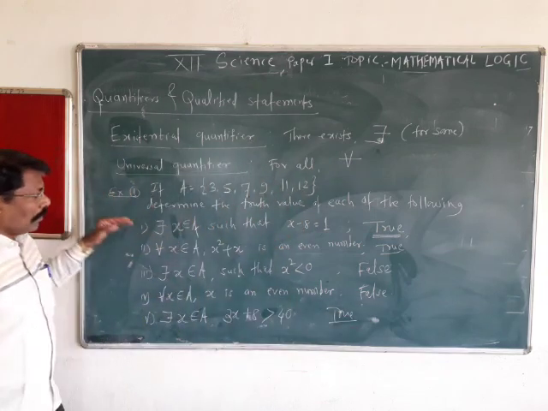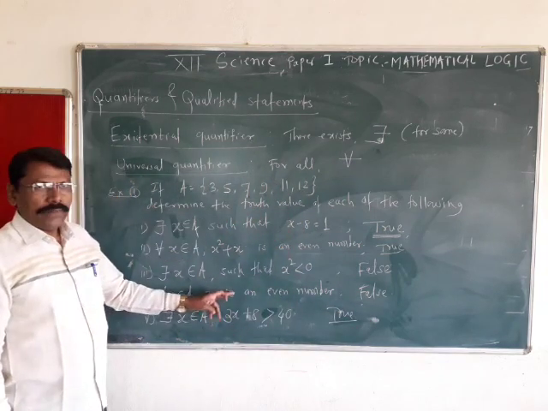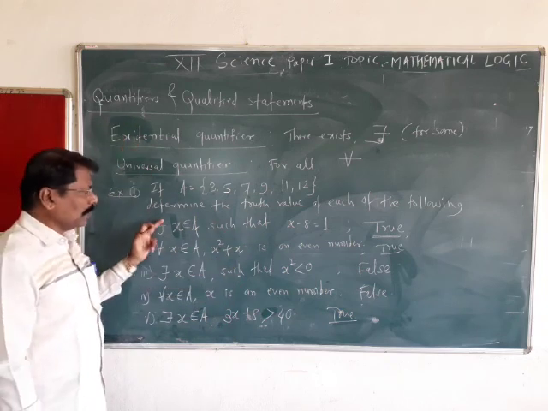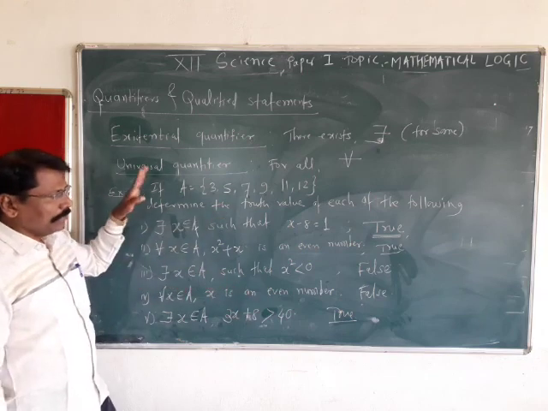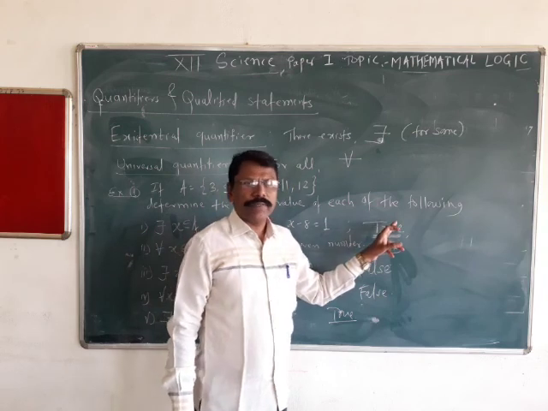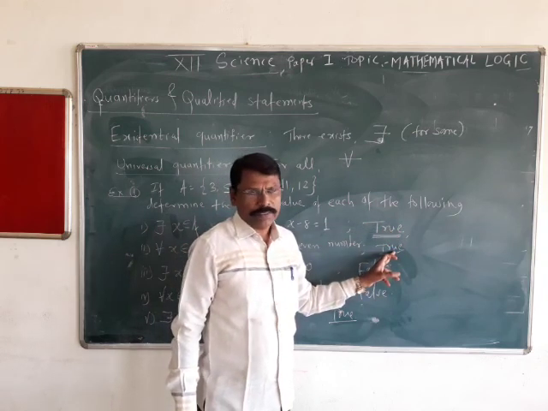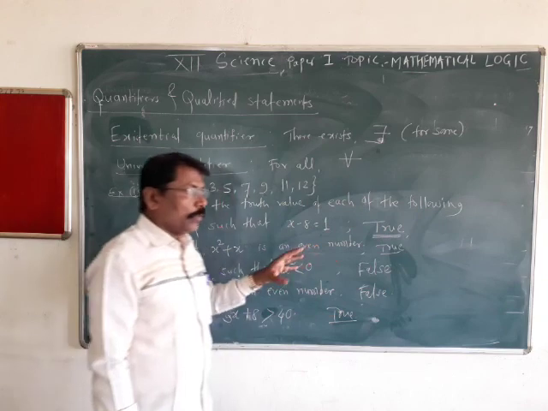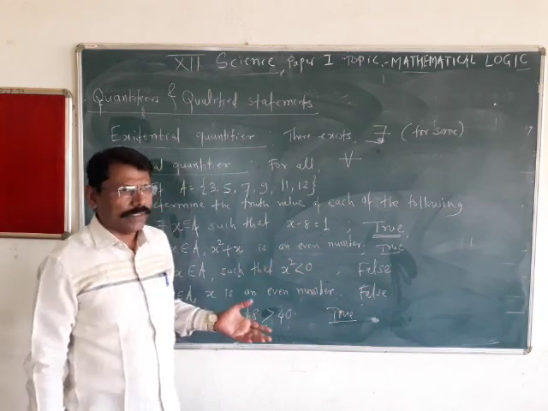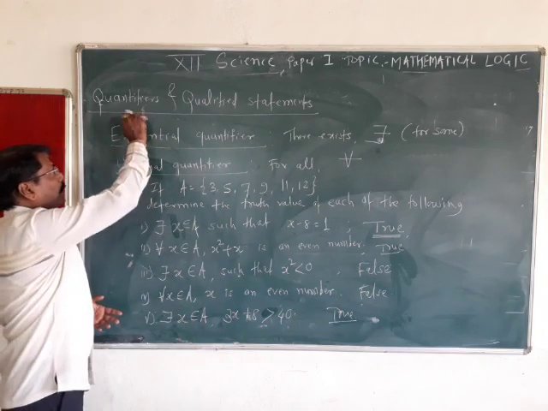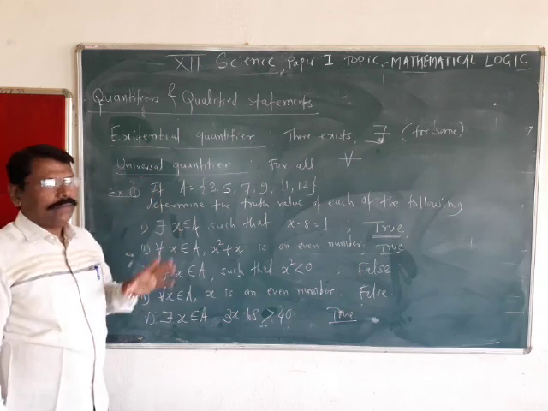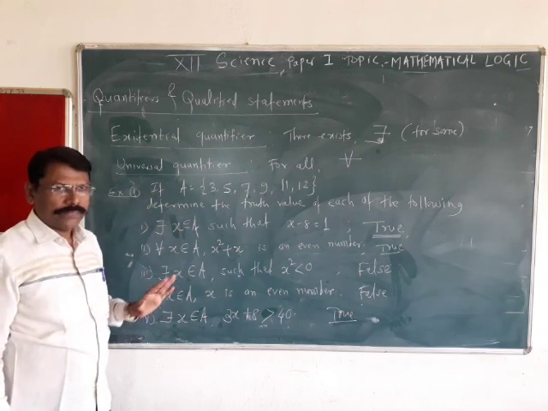Therefore, all these are open statements, but by using quantifiers, they become quantified statements. For that, we can state their truth values, whether they are true or false. That's why open statements can also be converted into statements in symbolic logic by using quantifiers. These are the two quantifiers: existential quantifier and universal quantifier. Okay, understood?